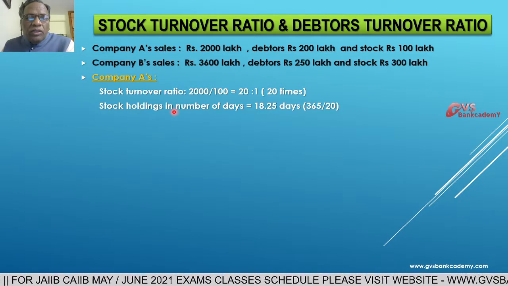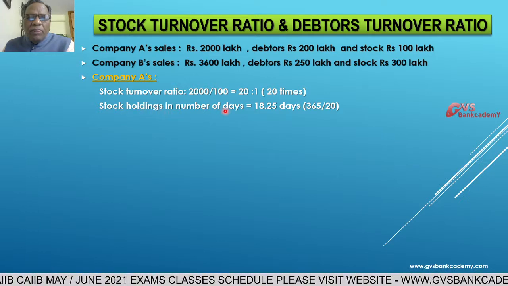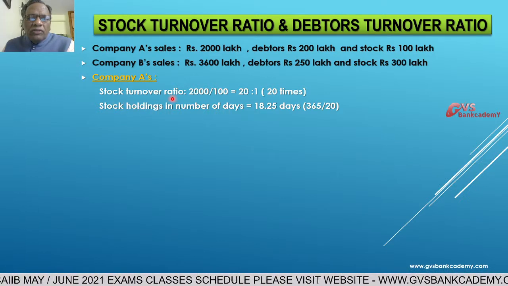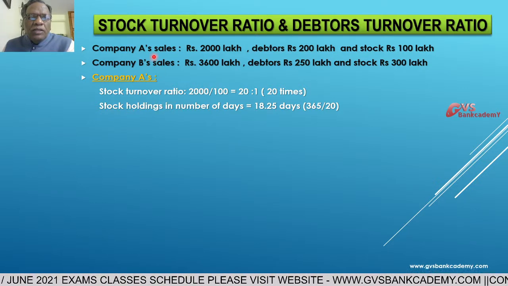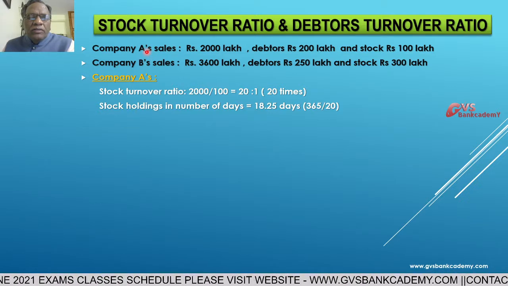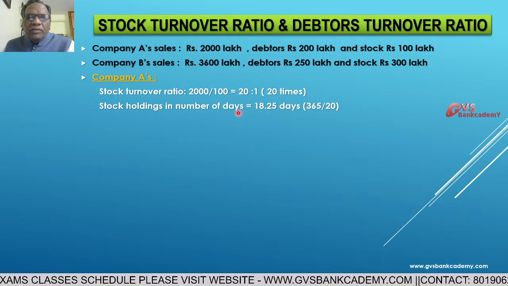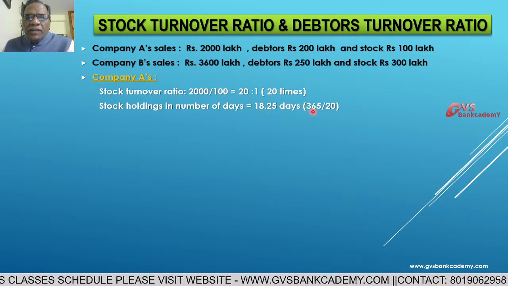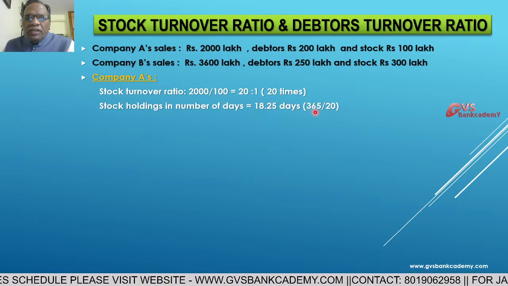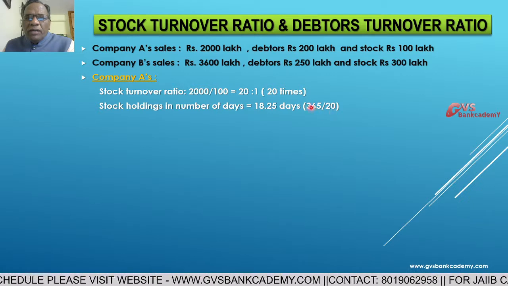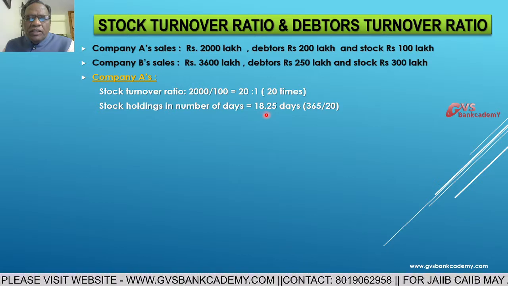What is the stock holding level in number of days? Through the stock turnover ratio, we can calculate on an average how many days the company is holding stock. Inventory holding in number of days equals 365 days in a year divided by 20 times, which is 18.25 days.